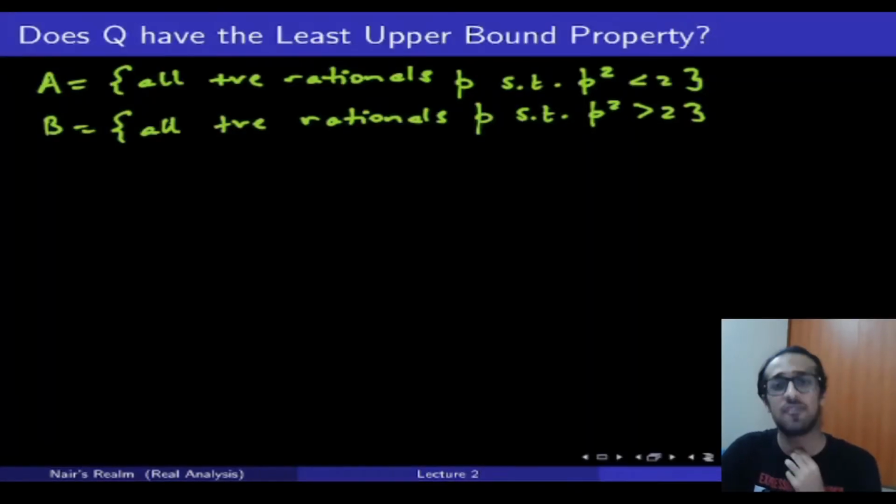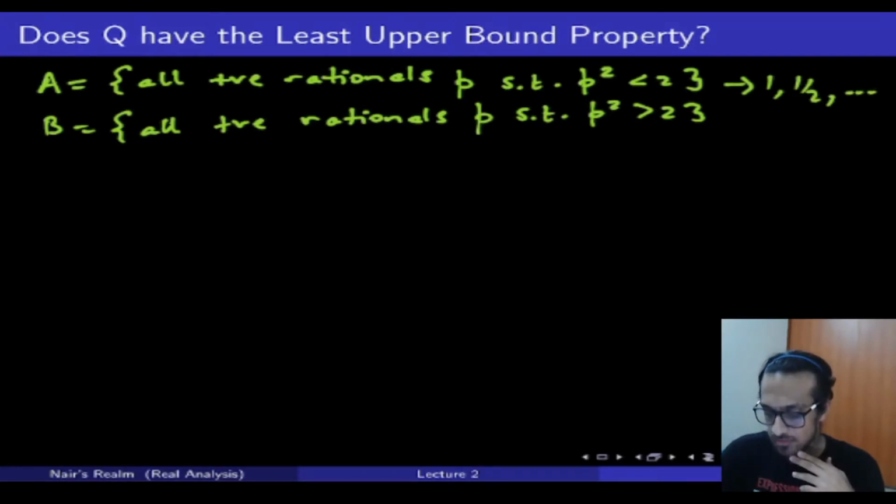Last week I left you guys with a question: does Q have the least upper bound property? I'm going to give you an example and we'll discuss it through this example. Let's consider A to be the set of all rational numbers p such that p squared is less than 2. Some of the elements in this set would be 1, 1/2, and so on. And let B be the set of rational numbers such that the squares of those rational numbers are greater than 2. An example for this would be 2 itself, because 2 squared is 4, and so on and so forth.